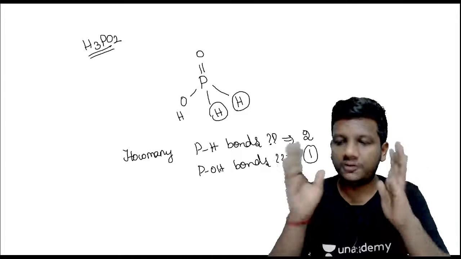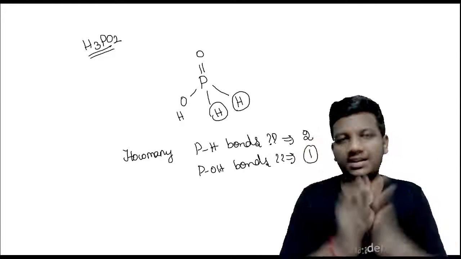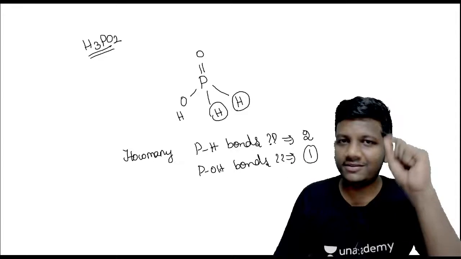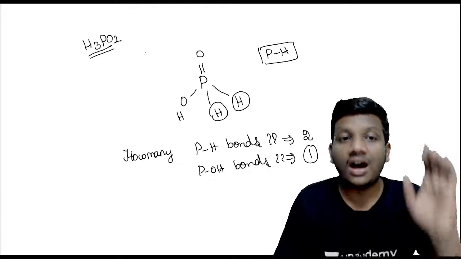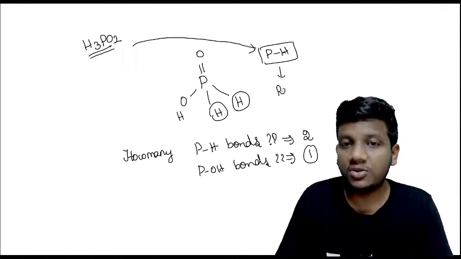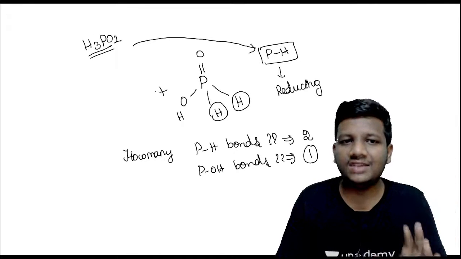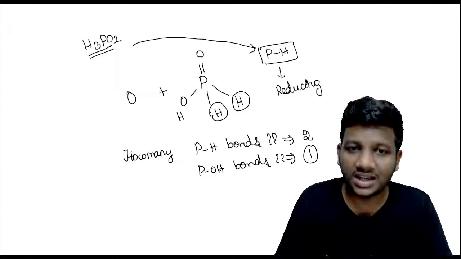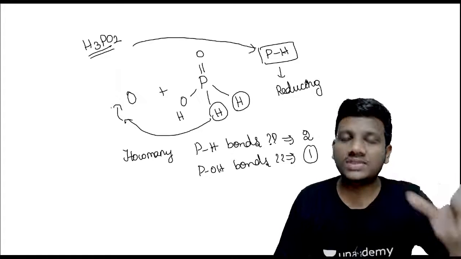If you know this concept, you can easily answer this question. But if you know only this, you can't answer exactly. I will tell you one thing. The P-H bonds of H3PO2 are a measure of the reducing property of this compound. Note down, guys, because if this is reacting with some other species, this P-H bond will be broken, the hydrogen will be evolved, and this hydrogen goes and reduces the compound.